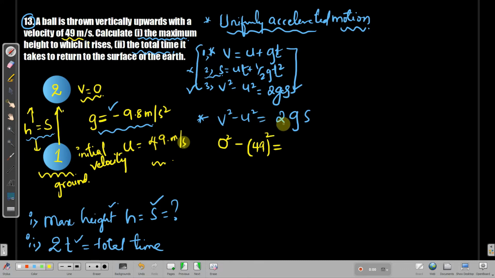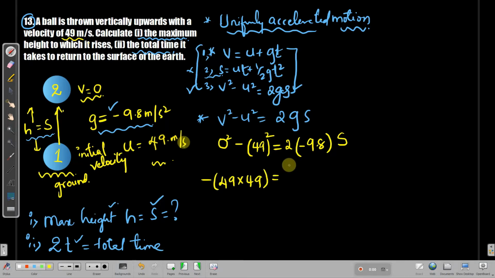So you can write equal to is equal to, 2 is 2 only, and what is g? G value is acceleration due to gravity, which is minus 9.8. S is we have to find. 0 is just gone, no need to worry. Minus is outside the bracket, so there is no effect of the square over the minus, and you can write the square as 49 into 49.